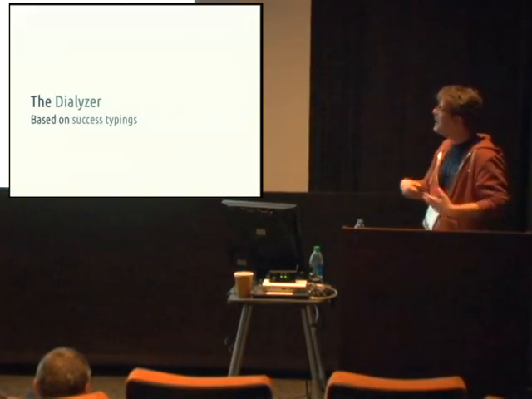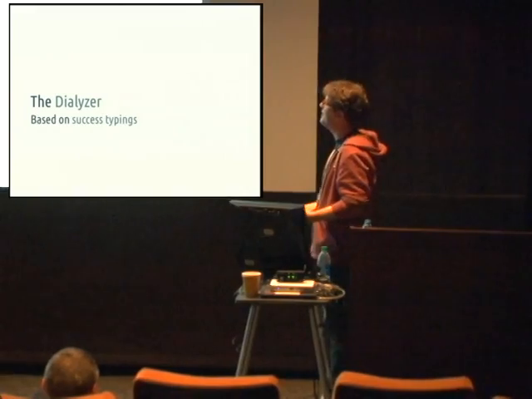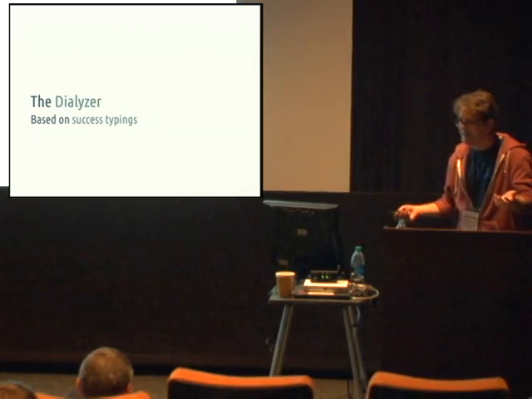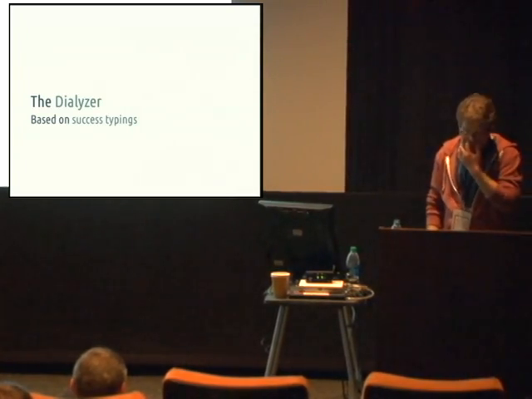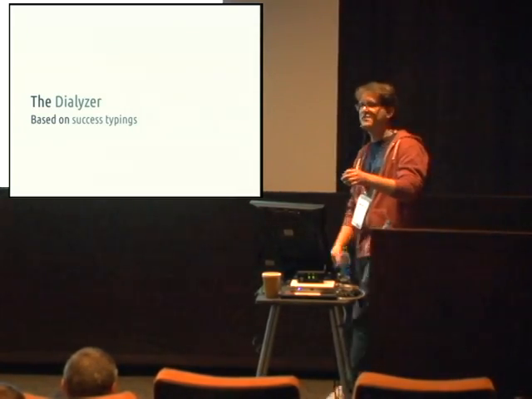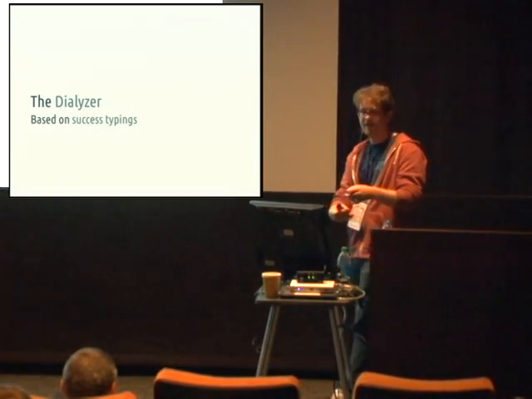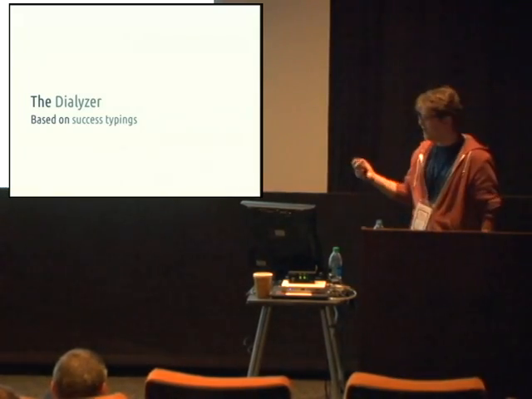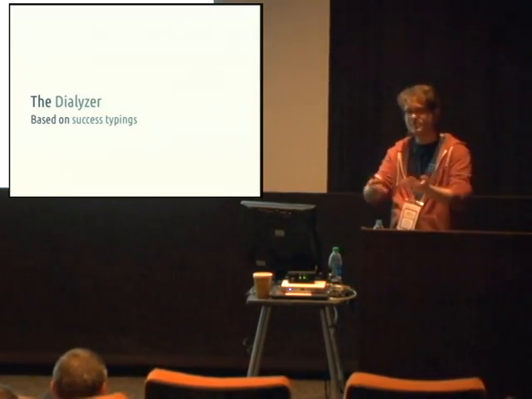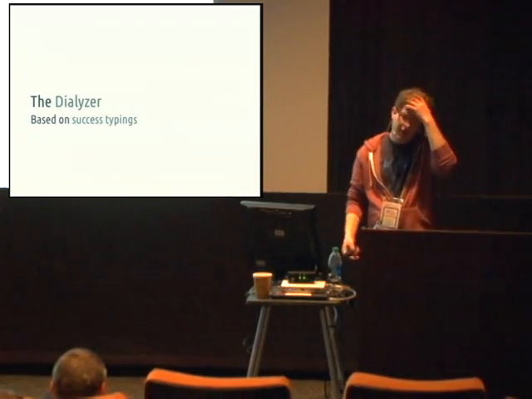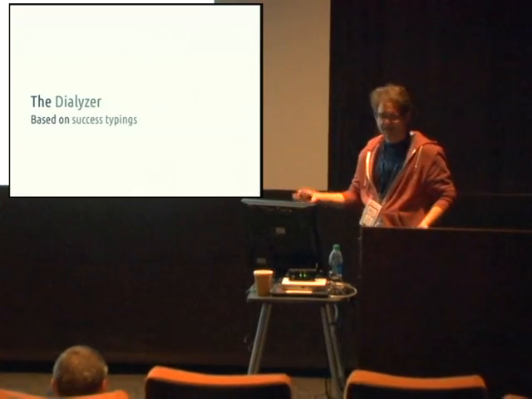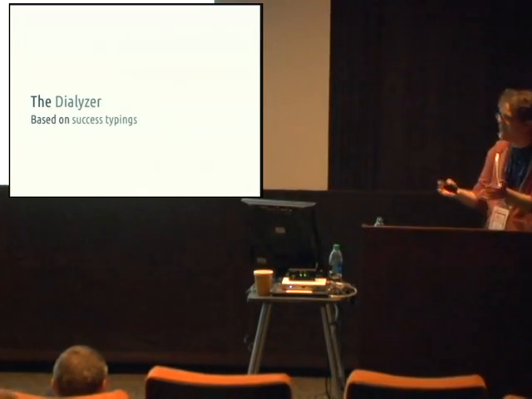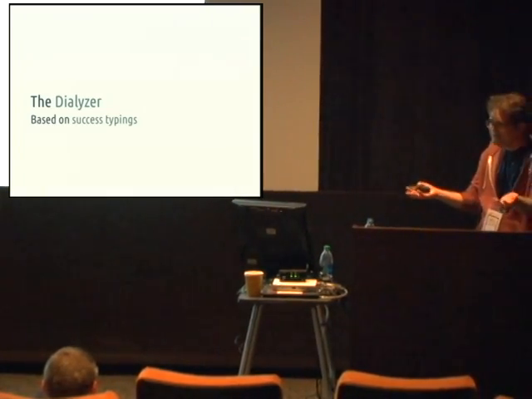So how does it work? It's based on a concept from a paper written in, I don't even know, 2000-something, maybe even earlier. The concept is called success typing. Erlang is a dynamically typed language, right? But Erlang does have about 8 primitive data types: atoms, terms, which are any Erlang term, binaries, references, PIDs, all of these things. About 8 or 10 basic data types.